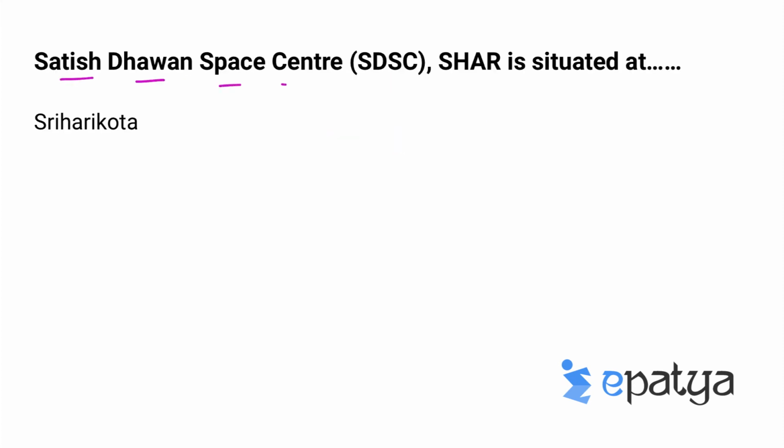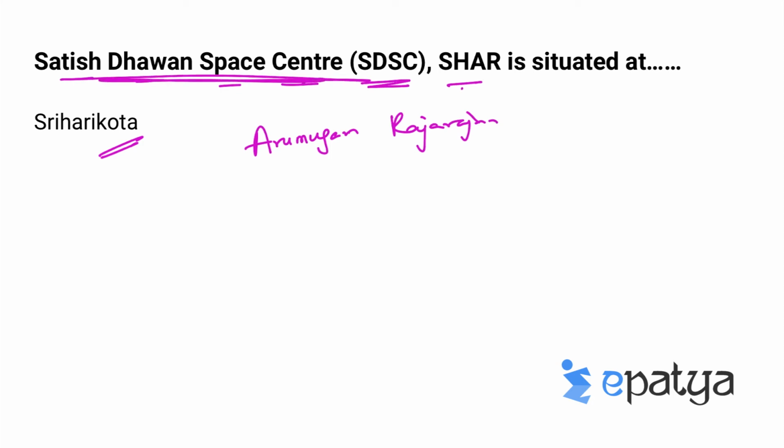Satish Dhawan Space Center, SDSC SHAR, is situated at Sriharikota. So SDSC, that is Satish Dhawan Space Center in Sriharikota, is the spaceport of India, and it is responsible for providing launch-based infrastructure for the Indian space program. And the chairman of SDSC is Arumugam Rajarajan. He is the chairman of Satish Dhawan Space Center.